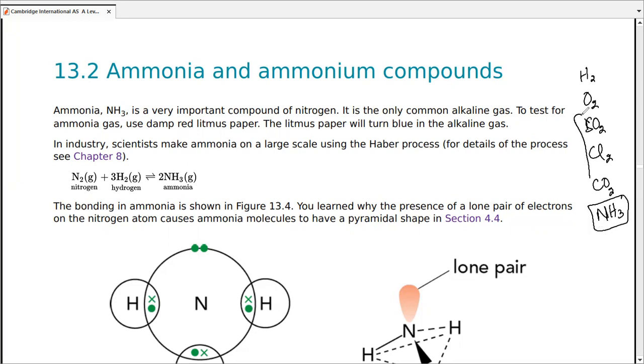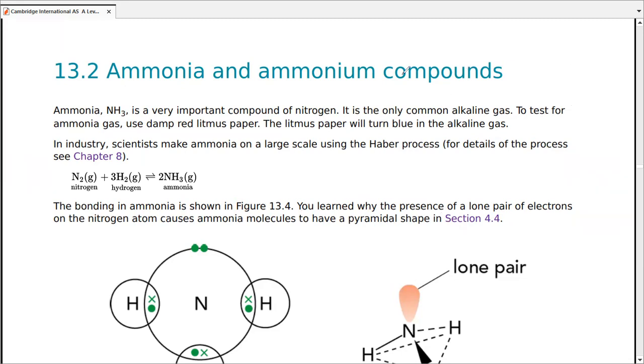We do understand these are acidic gases, right? And if I be true, these others are neither acidic nor alkaline. Well, I can't exactly call them neutral, but they are neither acidic nor alkaline. So you know that among all the gases that you have tested back in IGCSE, this one was the only one that was alkaline. That's why it's put like that. And if I say the word alkaline, of course, I hope you understand the red litmus paper would turn blue. Now, the Haber process is the process that we use to form ammonia.